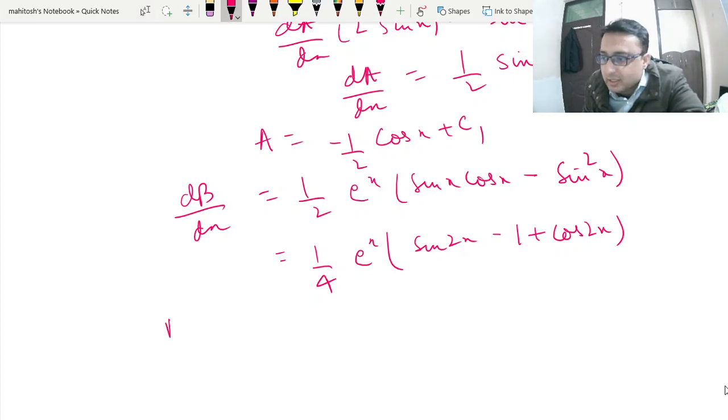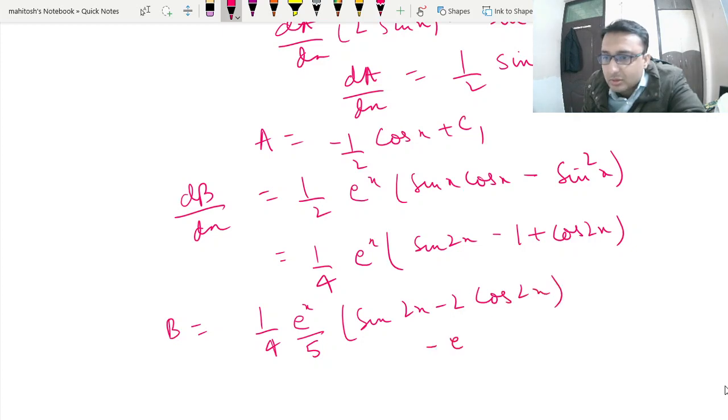So we can integrate B using the formula: 1 by 4 e to the power x upon 5, since this is 1 plus 4, that is 5, times (sin 2x minus 2 cos 2x), minus e to the power x by 4 plus 1 by 4 e to the power x upon 5 for the cos term. For the cos term, both of the terms are positive.